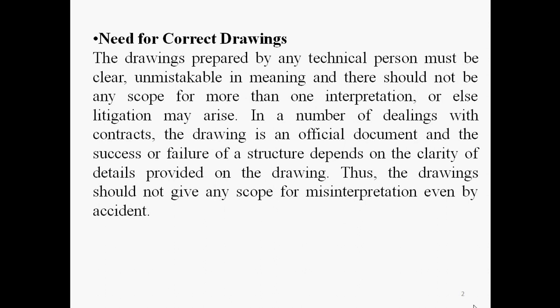So there is a problem during that sub assembly or assembly. Thus the drawings should not give any scope for misinterpretation even by accident. Already told that there must be only one interpretation, not more than one interpretation or misinterpretation in the drawing.